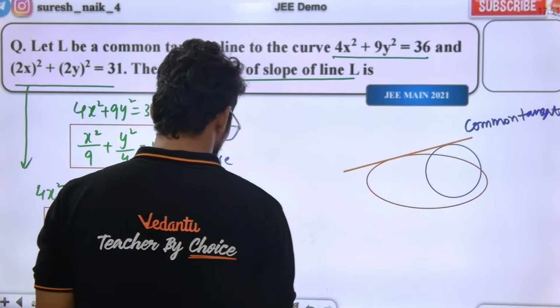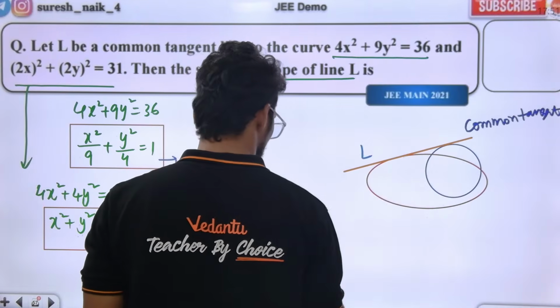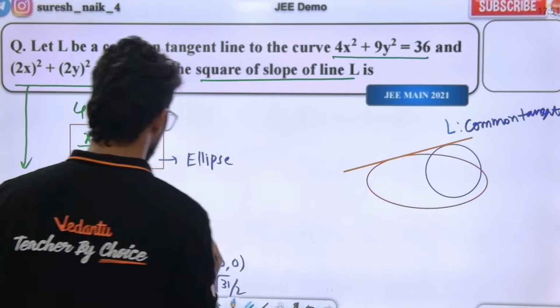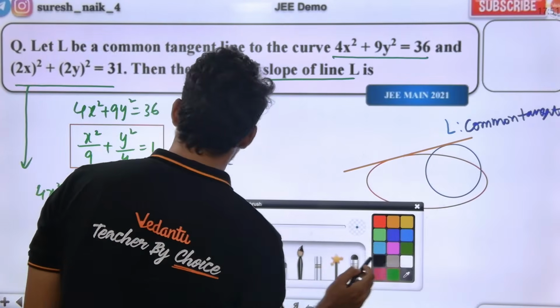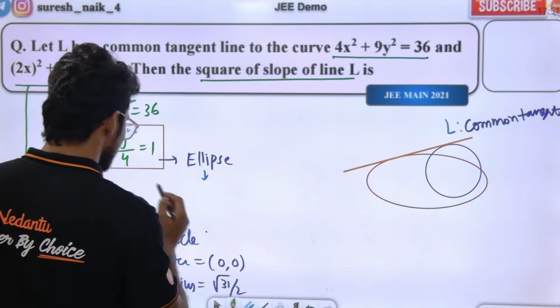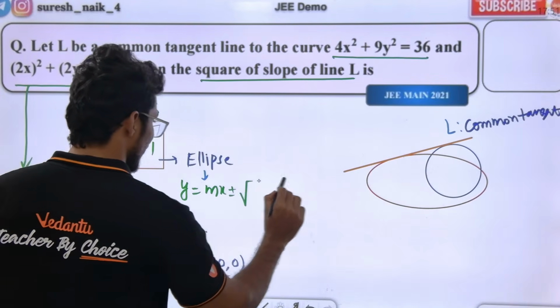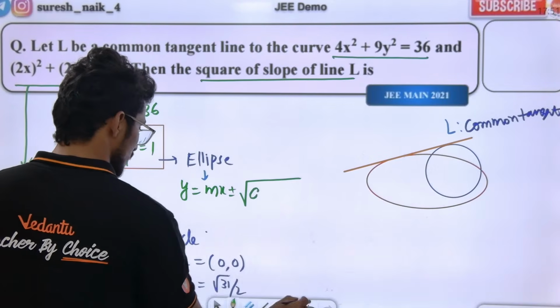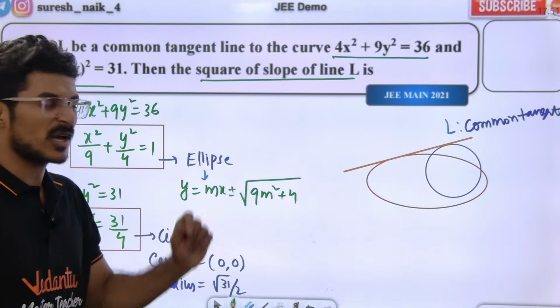Okay, in the common tangent, how do you write? Tell me. The common tangent equation, we call this L basically. What is the ellipse equation given to us? What is the equation of tangent for ellipse? y is equal to mx plus or minus square root of a square m square plus b square. Here a square is 9, so 9m square plus 4. Correct or not? Yes.